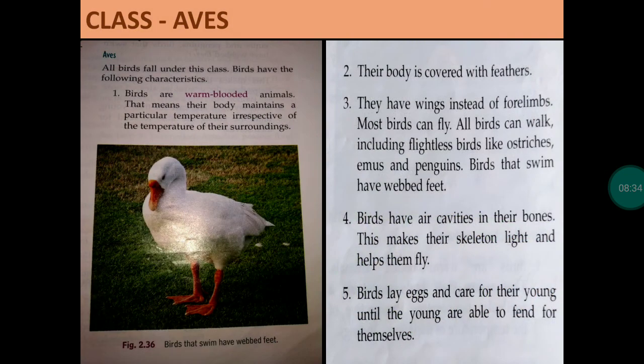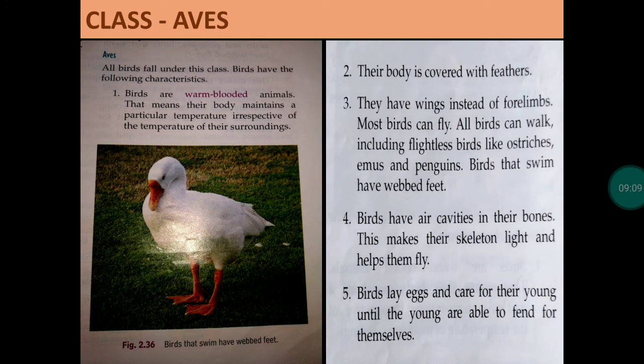The next class is Aves. Aves means birds. All birds fall under this class. Birds have the following characteristics. These are warm-blooded animals, which means their body maintains a particular temperature. So they cannot change their body temperature according to the surroundings. Their body is covered with feathers. They have wings instead of four limbs.